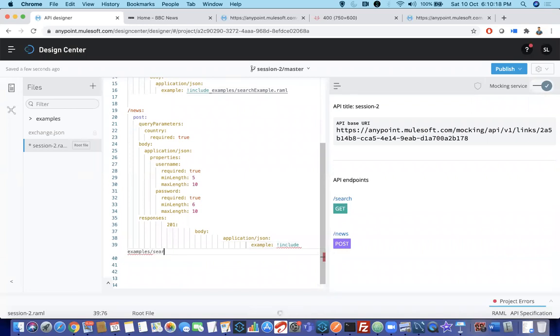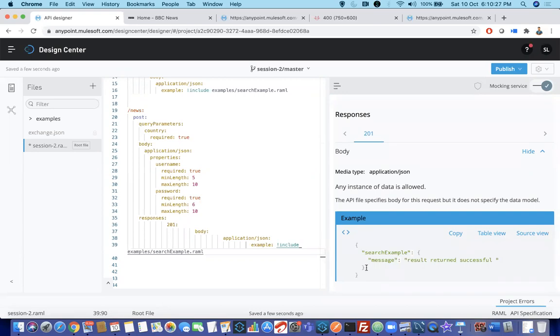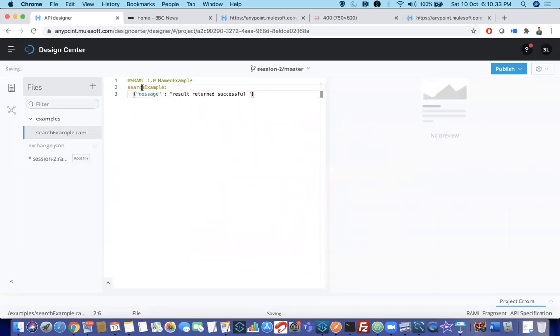I want to use the same thing. Instead of having Indian breaking news, I will say so here also, then you can see what will happen here. When you click on post, you can see your example is something. Why is the search example added over here? Because in your example file, you have added something like this. If you don't want this search example, just remove it.